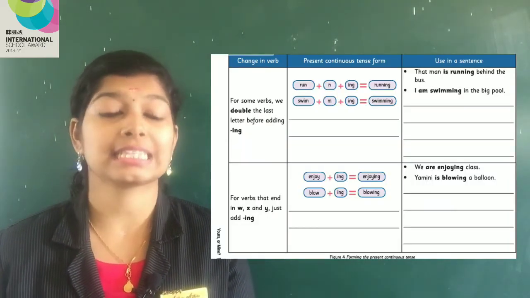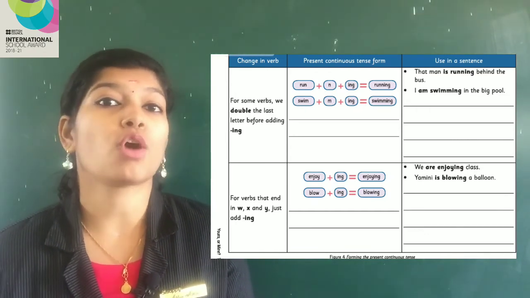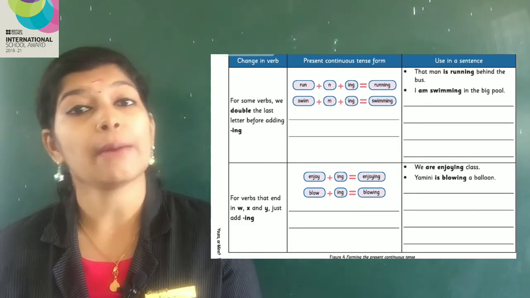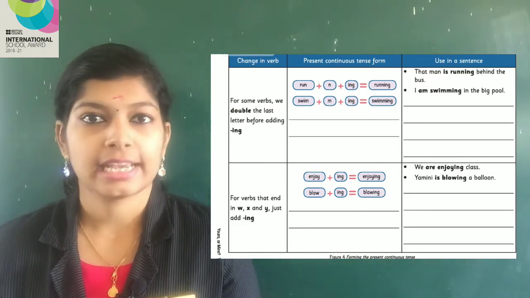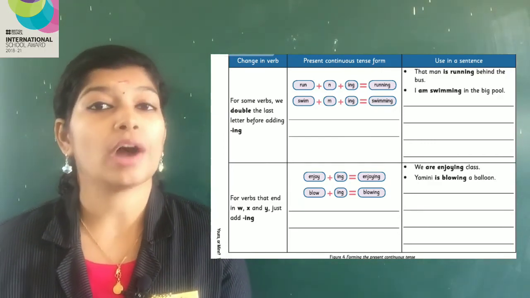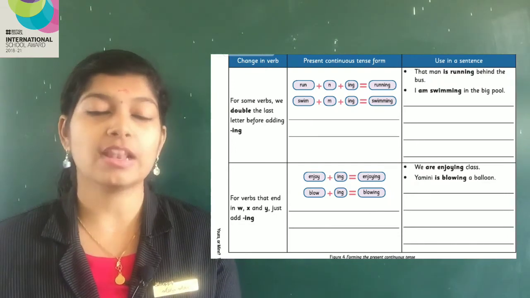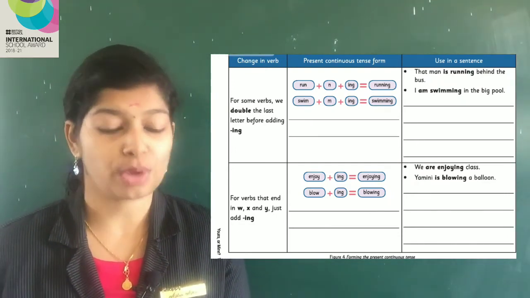Next one, for some verbs, we double the last letter before adding -ing. For some verbs, what will we do? We will double the last letter. Look at the example, run. Run is the verb in which we will add one more n and then add -ing. It will become present continuous tense, running.